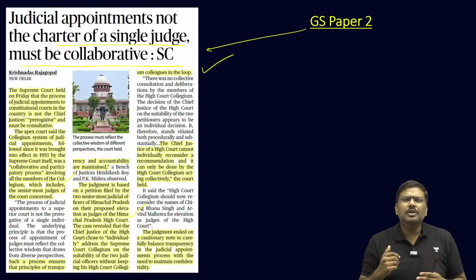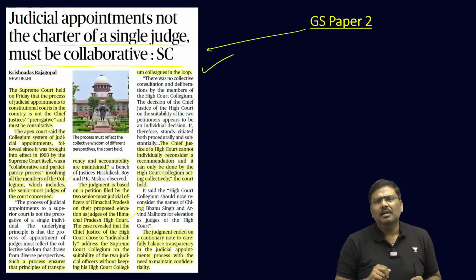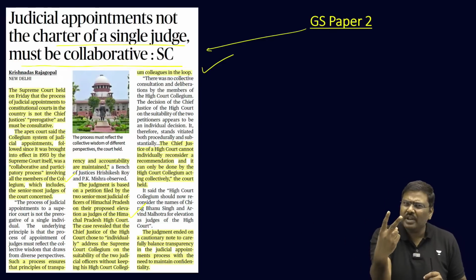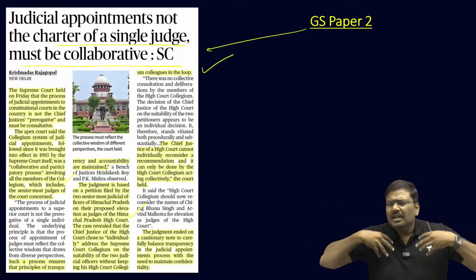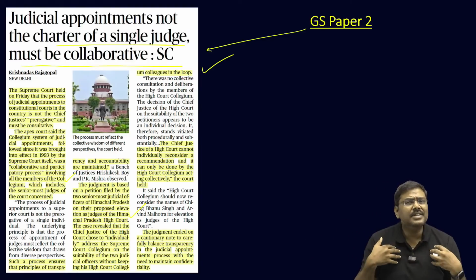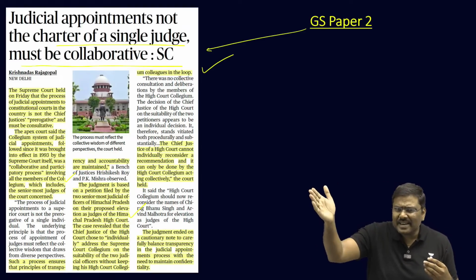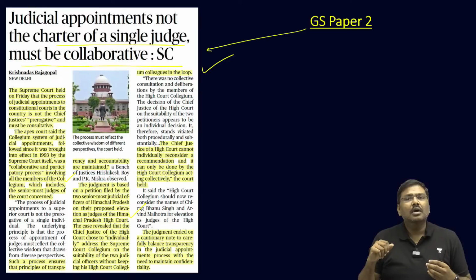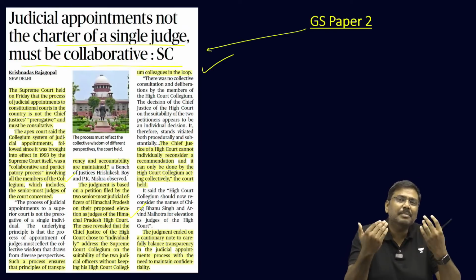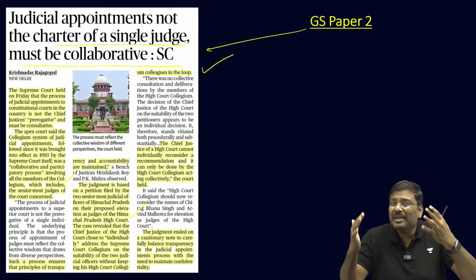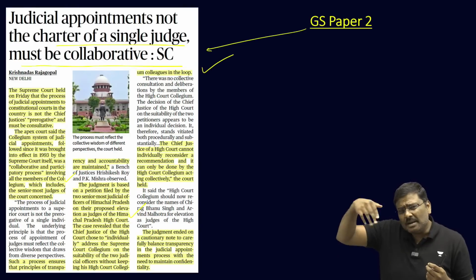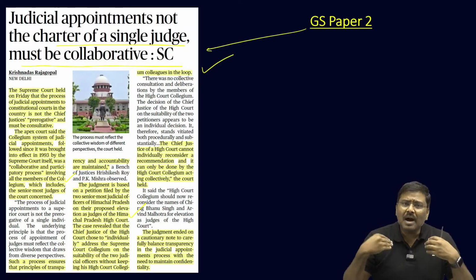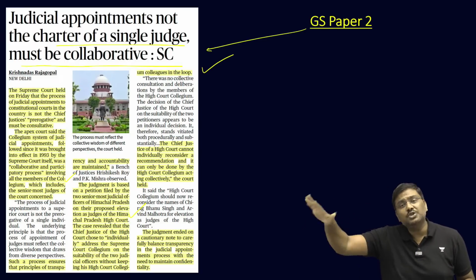And their argument was very simple. Here is a Chief Justice of a High Court who has recommended 2 new names by surpassing us. Now, if you take the seniority, we are the senior most, and the Chief Justice has recommended 2 other people to be elevated to become judges of the High Court, which essentially means our services are being ignored. We are senior most, we are being ignored, and because somebody else would be appointed, it will become a blemish on my service in the High Court, in the judiciary.